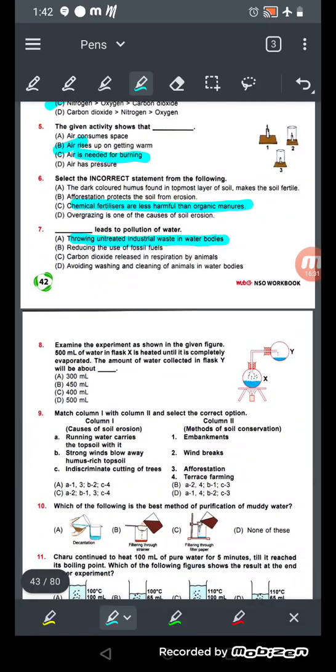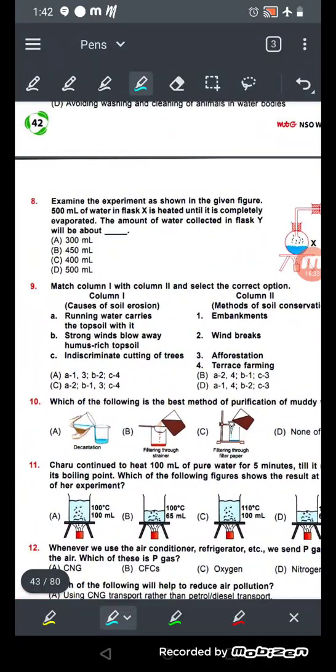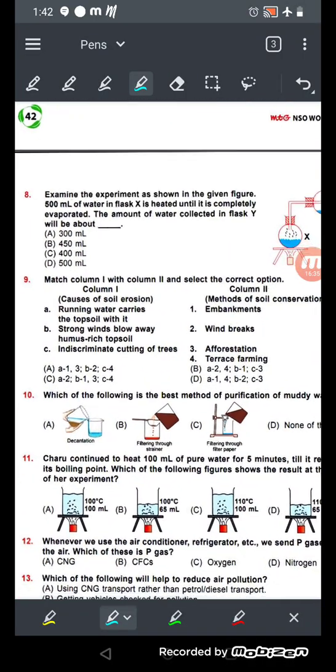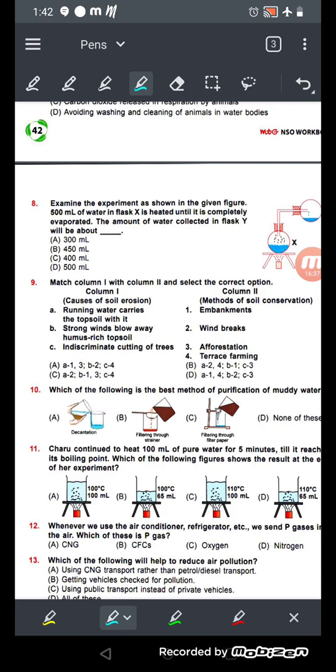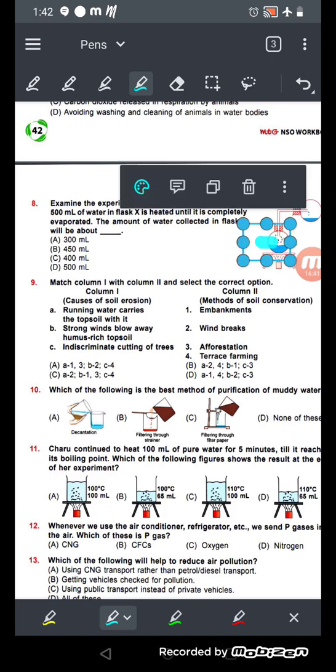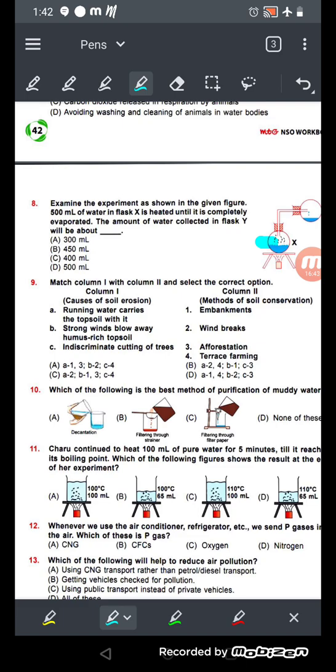Okay, now come to number 8. What is number 8? Examine the experiment as shown in the given. So there is an experiment. There is a 500 milliliter water flask. Okay, there is 500 milliliter of water heated until it's completely evaporated. So तब तक heat करना है जब तक वो पूरा evaporate ना हो जाए.